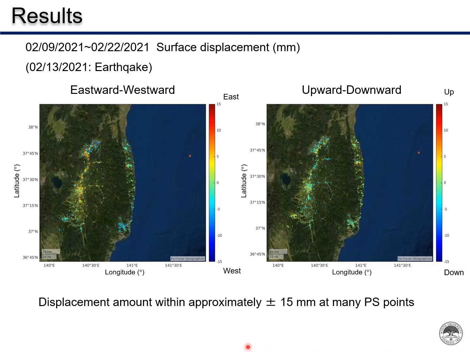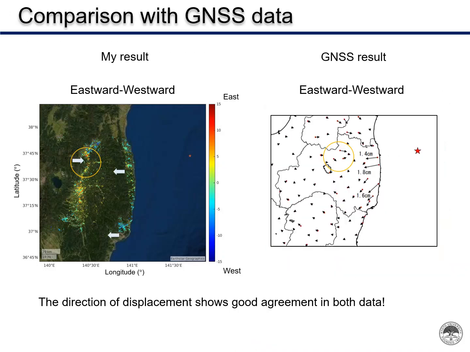This is in good agreement with the order of variation obtained by GNSS. Comparing the results of GNSS with those of the east-west direction, the westward surface displacement in the coastal area and the eastward surface displacement in the inland area are obtained in both figures. Therefore, it can be said that the results are in good agreement with GNSS. The results of these analyses are suitable as input data for the estimation of the earthquake source fault model.